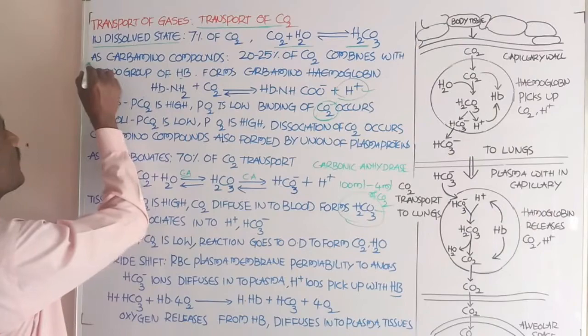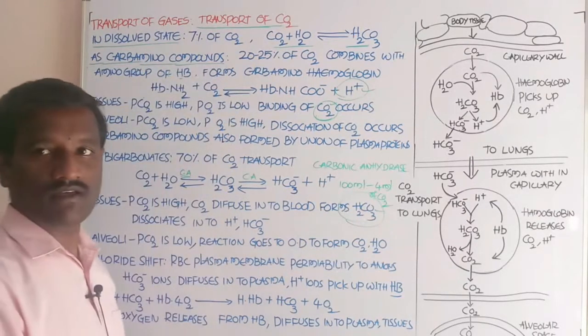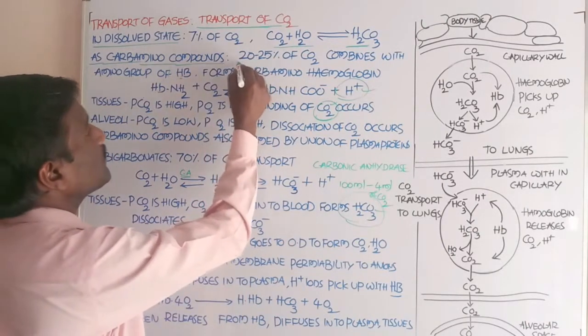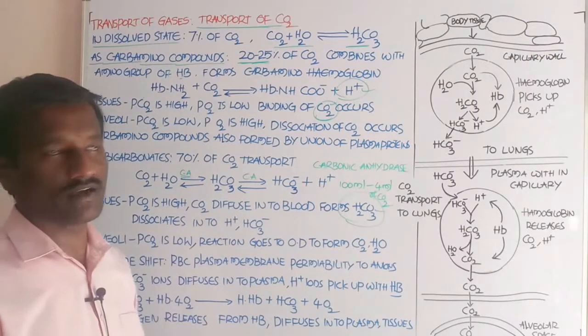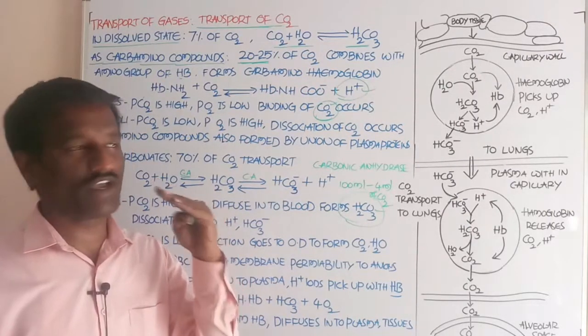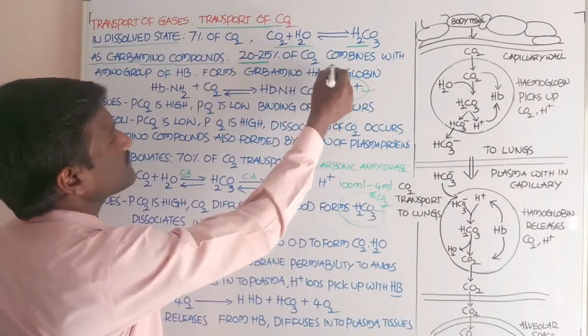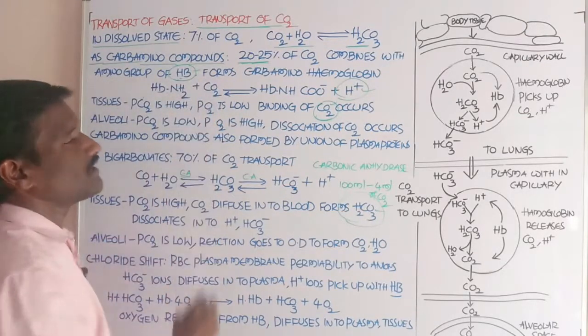The second one is as carbamino compounds. 20 to 25% of the carbon dioxide is transported by this method. This carbon dioxide combines with the amino group of the hemoglobin.